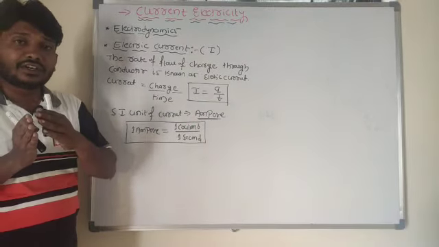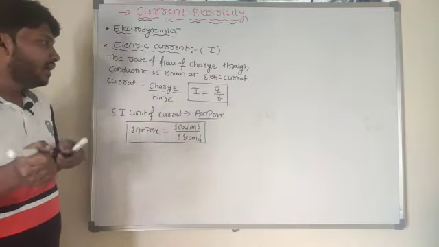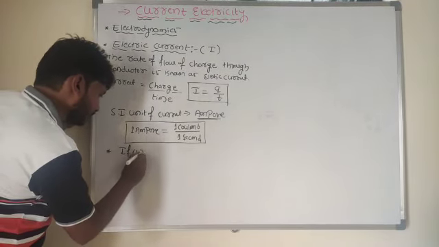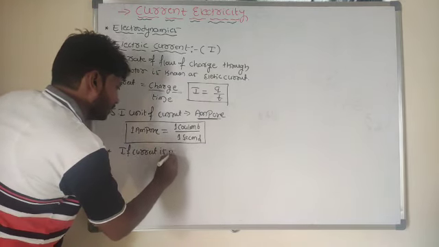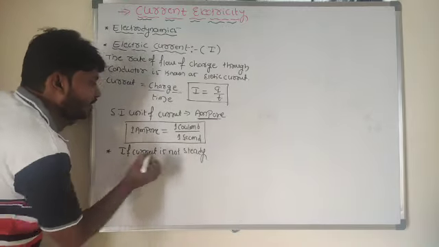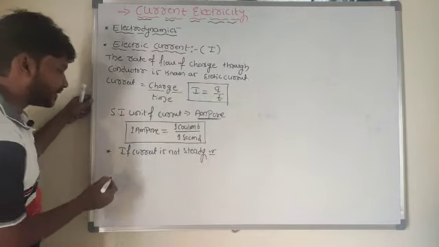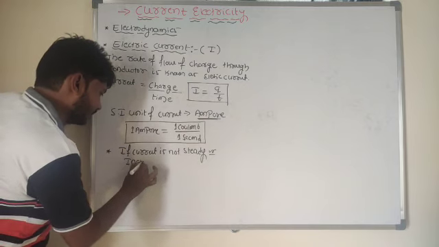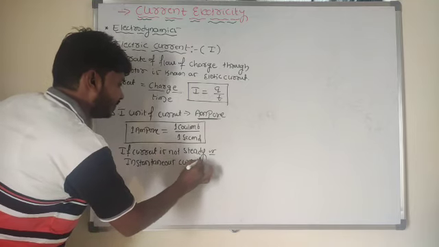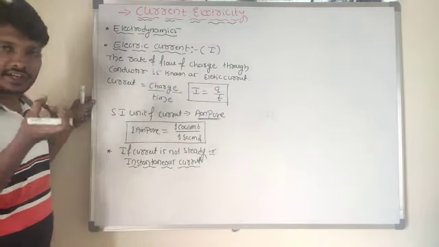So in all situations, current is not steady here. If the current is not steady, what will be the equation for current? If current is not steady, we can call it an instantaneous current. What will be the expression for that instantaneous current? What does the word instantaneous mean? At a particular instant of time, I can call it instantaneous.